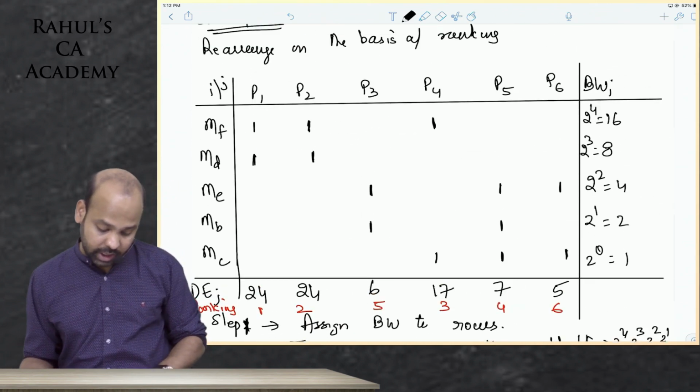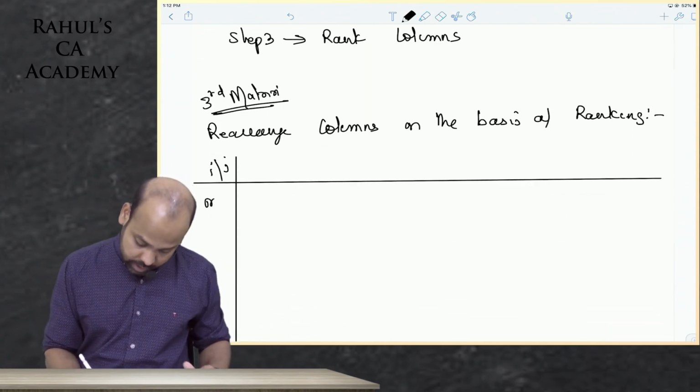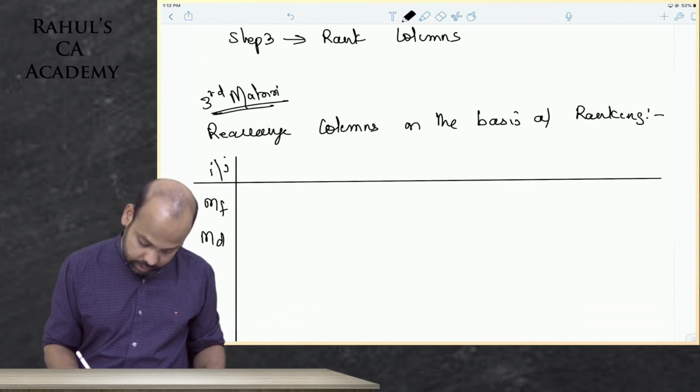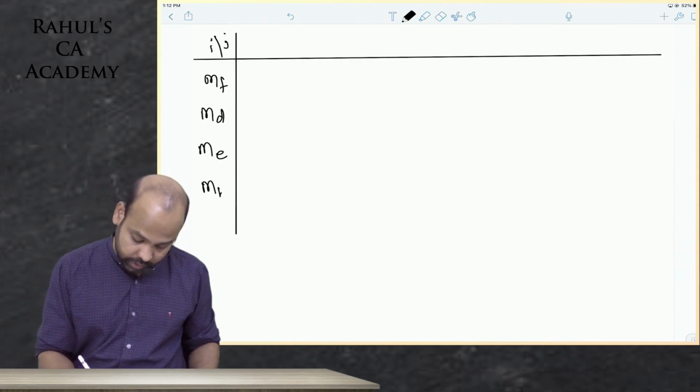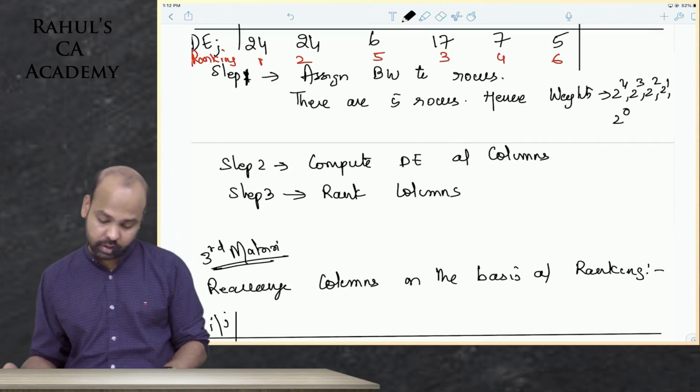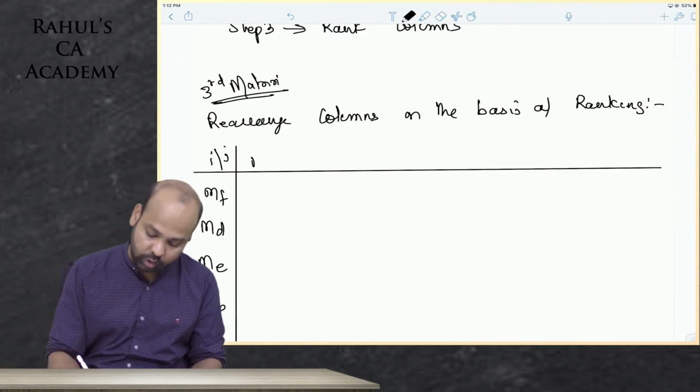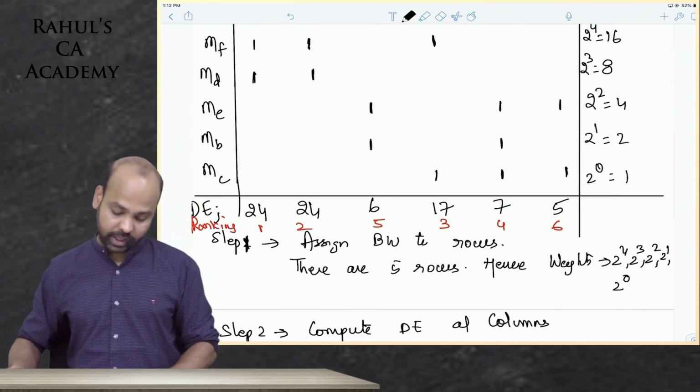So here I'll write the machines MF, MD, ME, F, D, E, B, C. So these are the machines that we have written. First ranking: part 1, part 2 will not change. P1, P2 will remain the same.